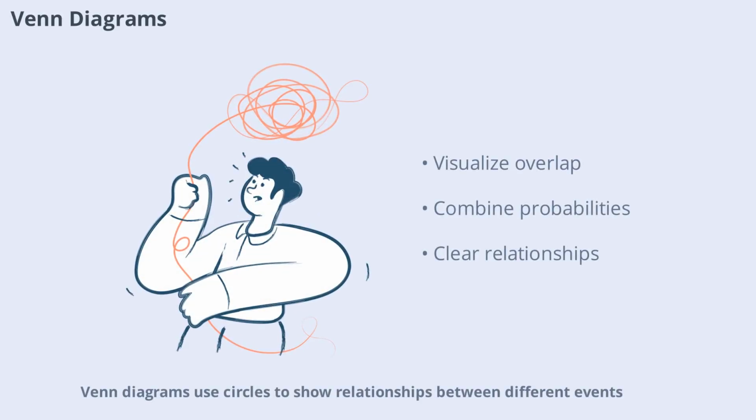Venn diagrams use circles to show relationships between different events. They're great for visualizing overlaps, such as events that are not mutually exclusive. By shading different regions, you can see how probabilities combine and where overlaps occur.